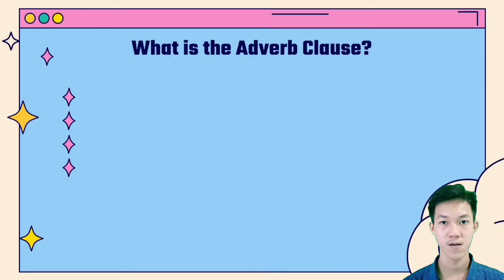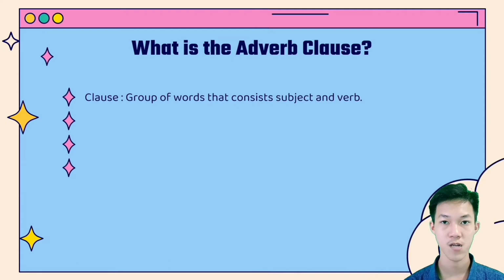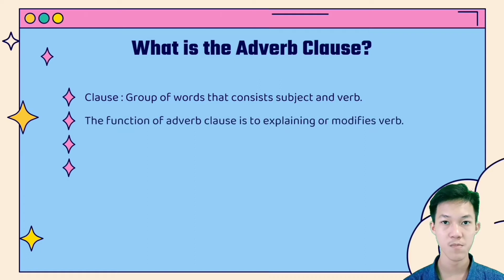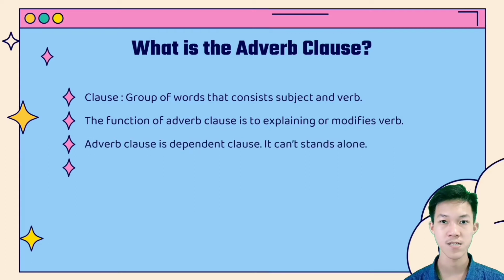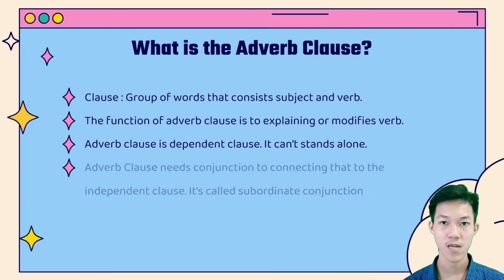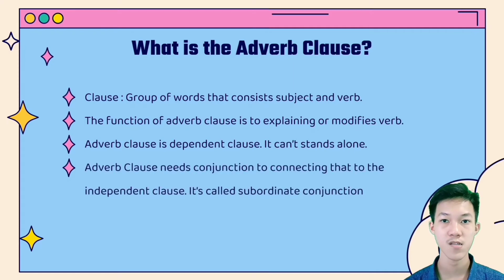So the first, what is the adverb clause? We know that a clause is a group of words that consists of a subject and verb. The function of an adverb clause is to explain or modify a verb. Actually, an adverb clause is a dependent clause. It cannot stand alone, so an adverb clause needs a conjunction to connect it to the independent clause. It's called a subordinate conjunction.